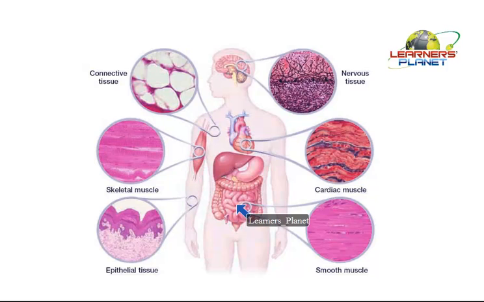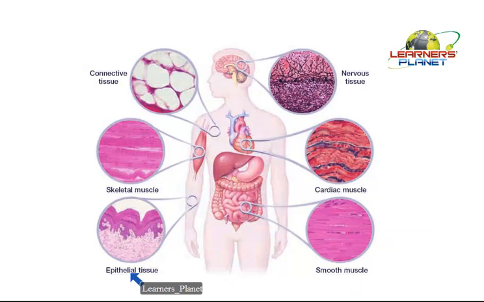It is these smooth muscles in the esophagus which help in transporting food from the esophagus to the stomach, then to the small intestine, then to the large intestine. So these organs actually have smooth muscles over there.